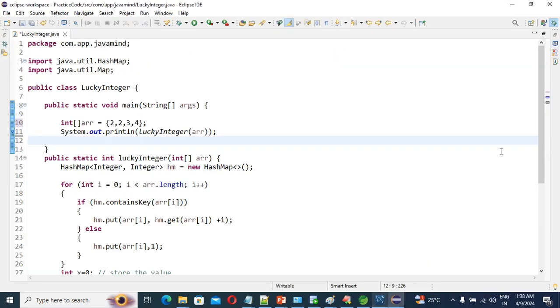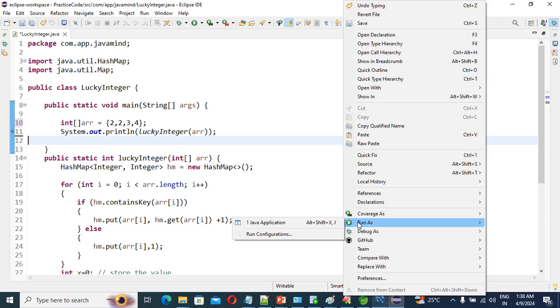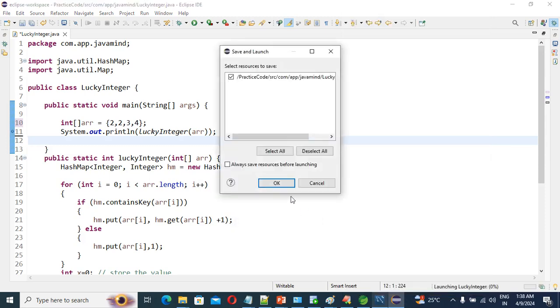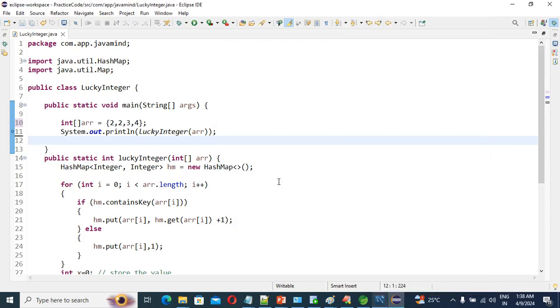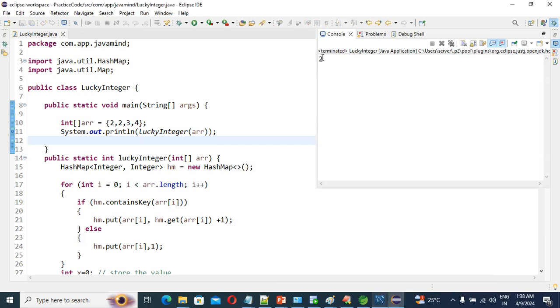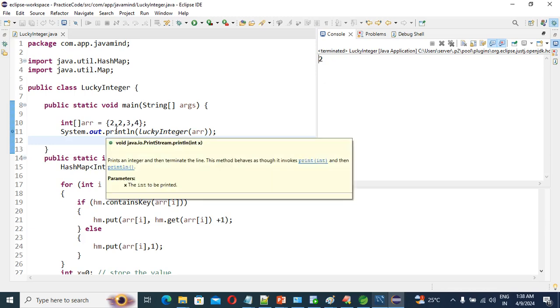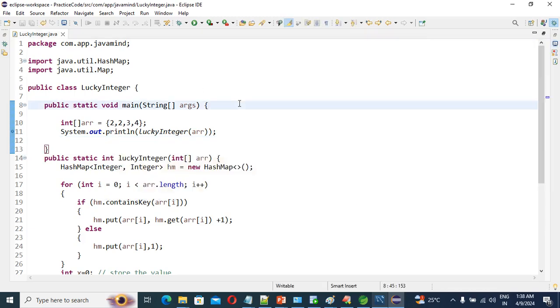We can see, right? As per our input, our integer array is 2 2 3 3 4. So our lucky number will be 2, because the frequency of 2 is 2, right? Now once again I will run the application and see the result. See guys, the output is coming 2. Is it as expected, right?